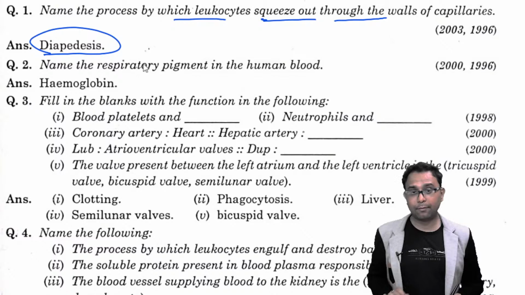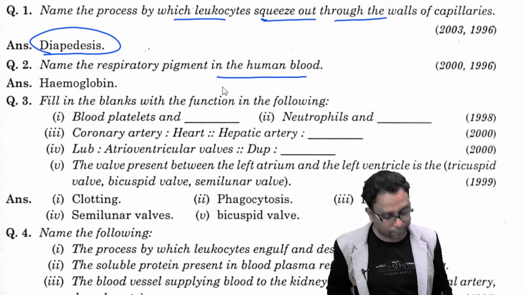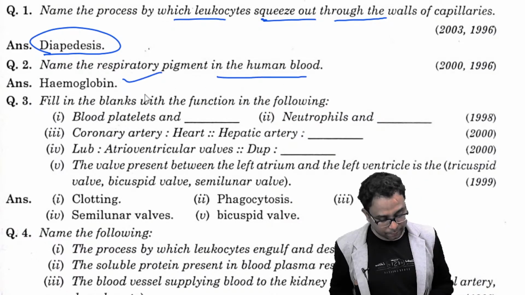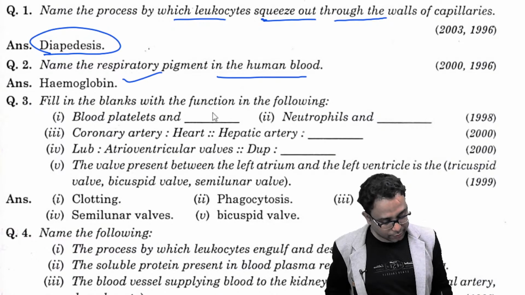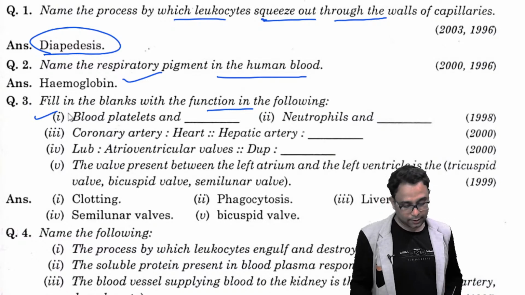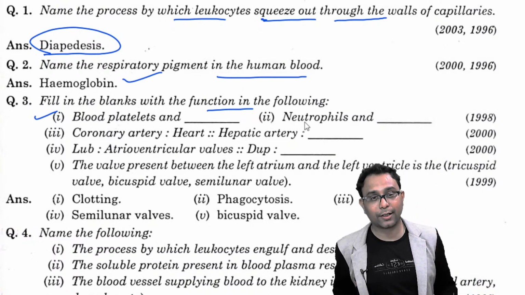Diapedesis, right? Name the respiratory pigment in the human blood. It is hemoglobin. Fill in the blanks with the function of the following. Blood platelets, what is their function? Their function is blood clotting.